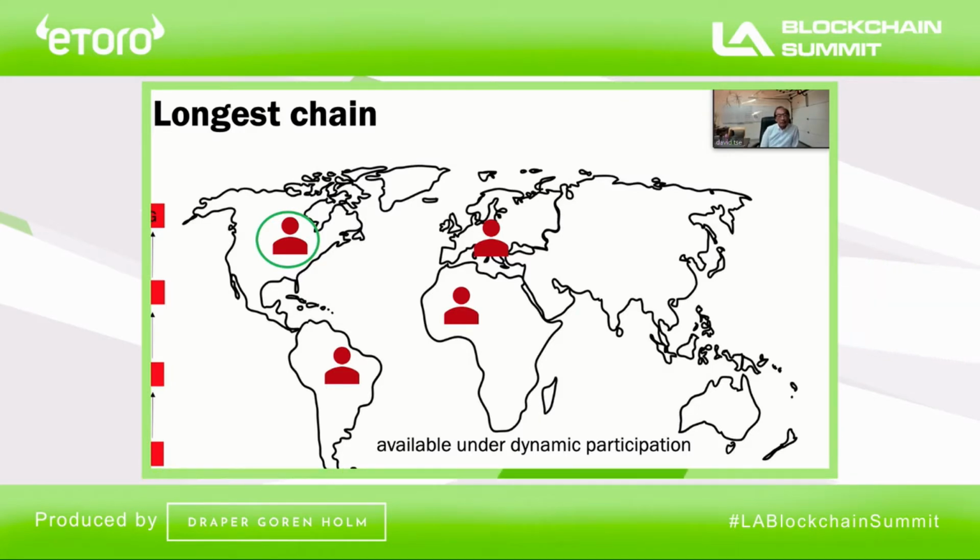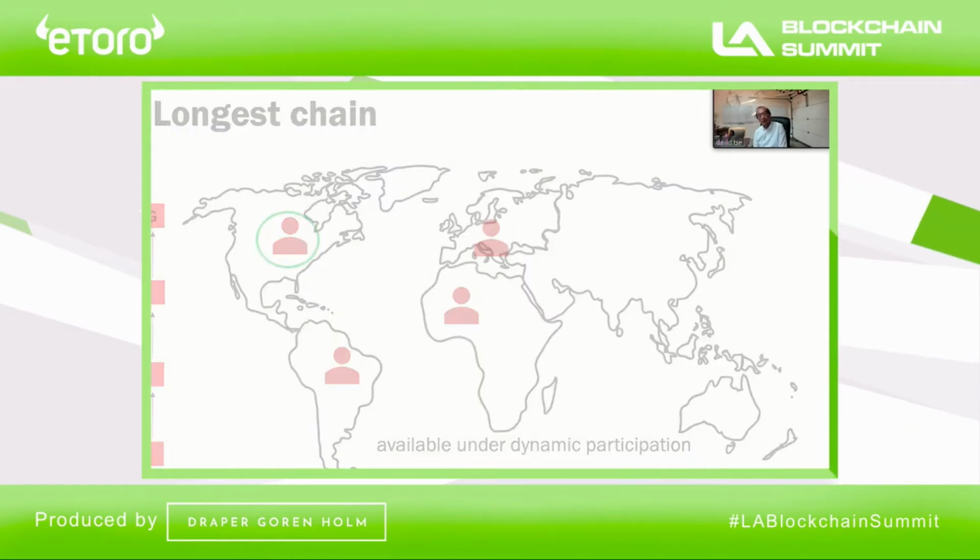And for example, Bitcoin has been around for more than 10 years now. It never stopped growing, it just keeps on growing. So it's always available under dynamic participation. Whereas BFT protocols can stop. And so these two types of protocols are actually very different. All right, so let's put them all together.